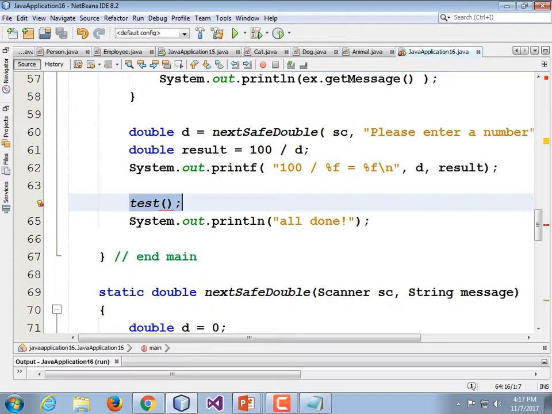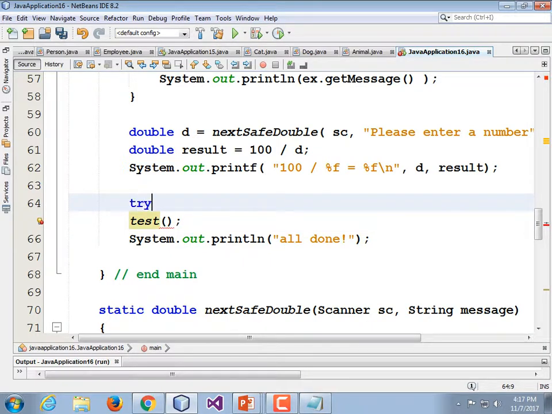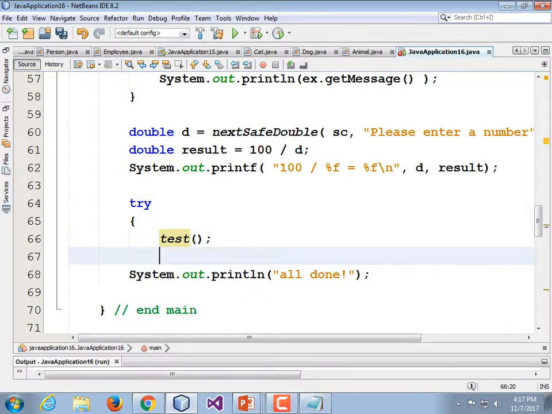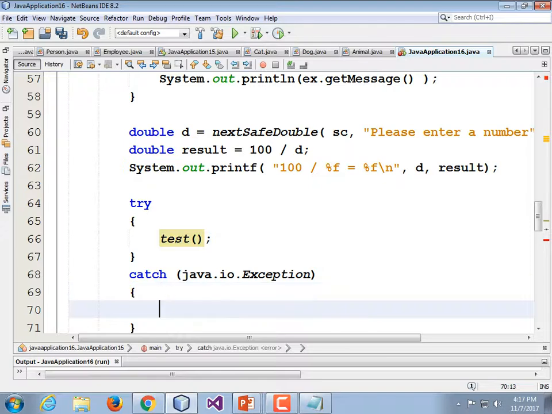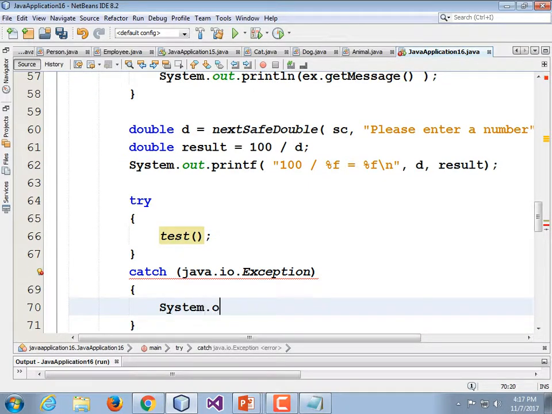And yeah, you could scroll up to main and declare that it throws it. But instead, you're going to want to try it. Try test in a block, catch java.io.IOException. Just print oopsie. System.out.println. Oh, I forgot to give it a variable name.